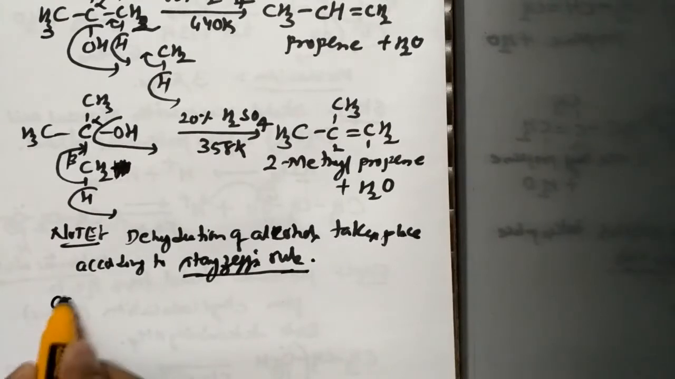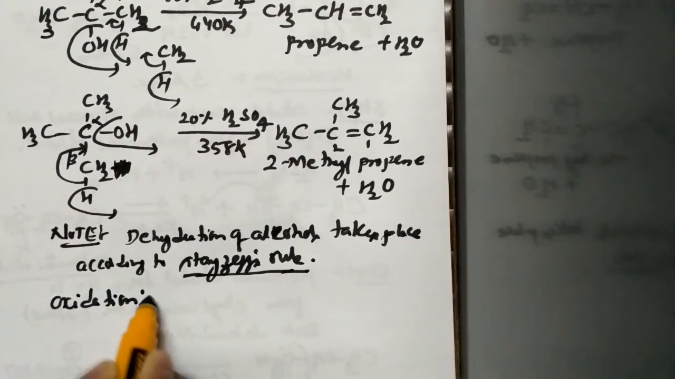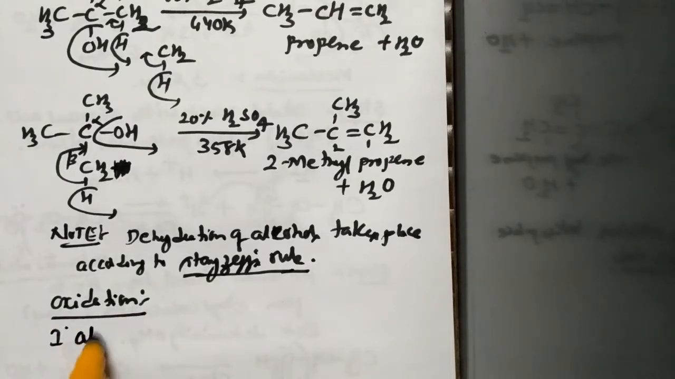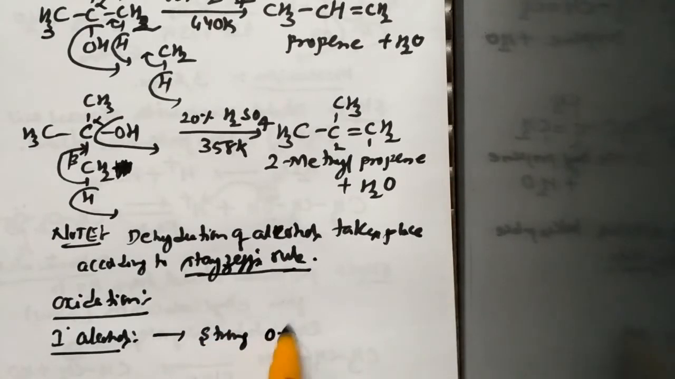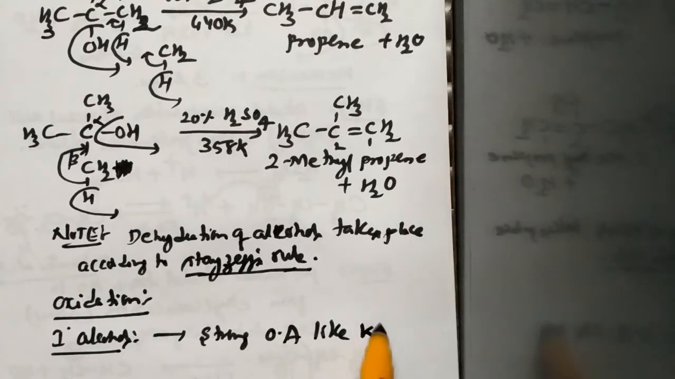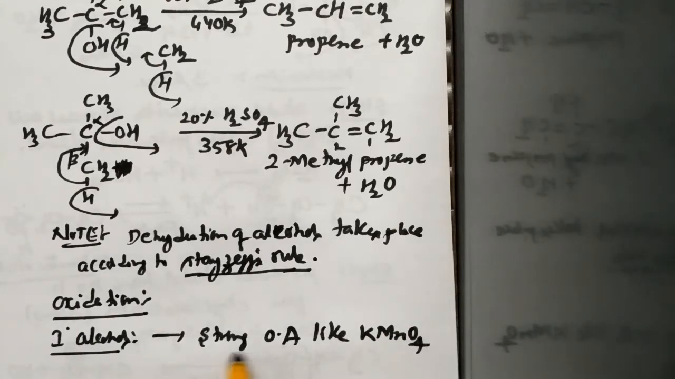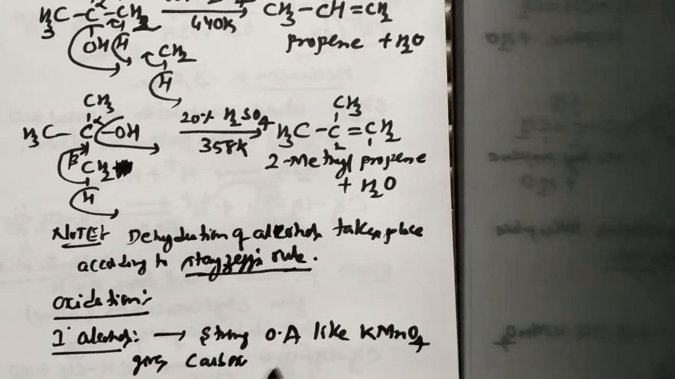So after knowing all this, let us discuss the concept with relevance to oxidation. So here one should know that what happens when an alcohol is subjected to oxidation. So first let us discuss with primary alcohols. When primary alcohol is subjected to oxidation by using strong oxidizing agents like KMnO4. So KMnO4 is a strongest oxidizing agent. When I use strong oxidizing agents like KMnO4, it gives carboxylic acid as the major product.